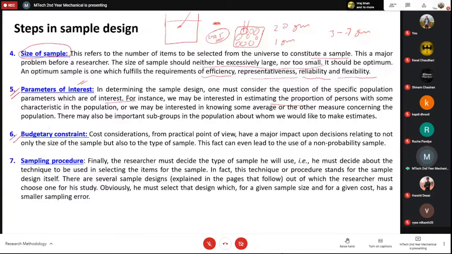The next is a budgetary constraint. That means you should have sufficient money for performing your analysis.